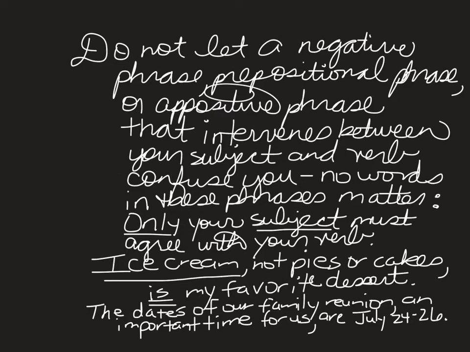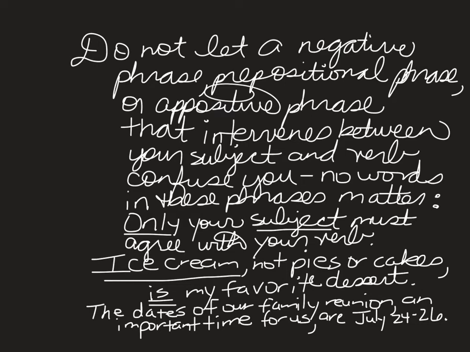Ice cream, not pies or cakes, is my favorite dessert. Ice cream is your subject. It is singular. Is is the singular verb. Okay, yes, you have a negative phrase in between the subject and the verb that has plural nouns in it, pies and cakes. Those don't matter. They're not your subject. They don't need to agree with your verb. Ice cream's your subject, it's singular. Is is your singular verb.